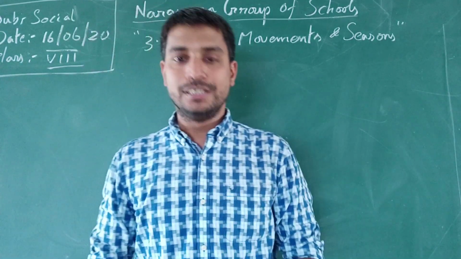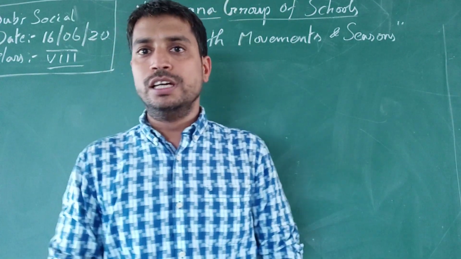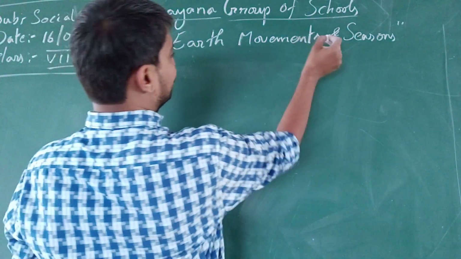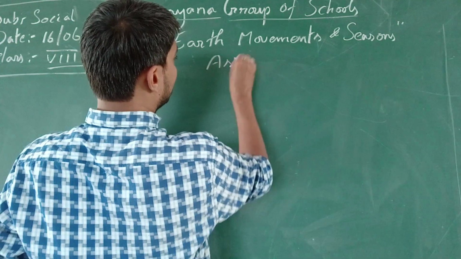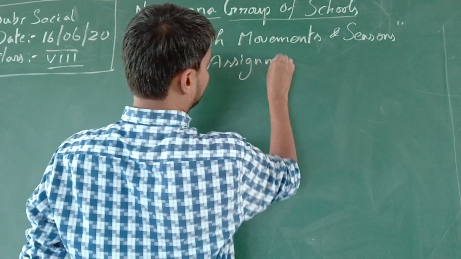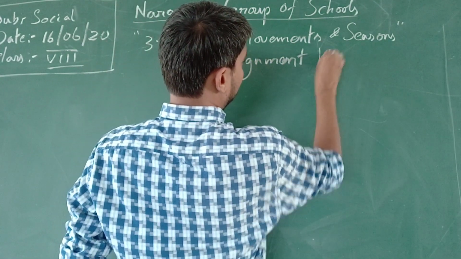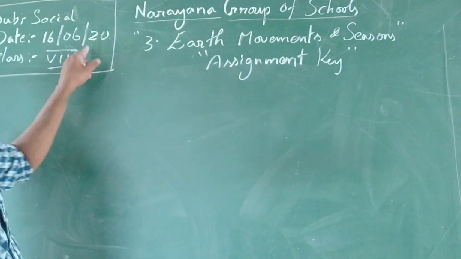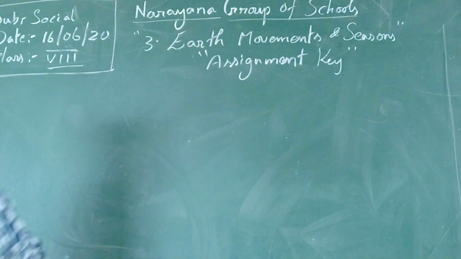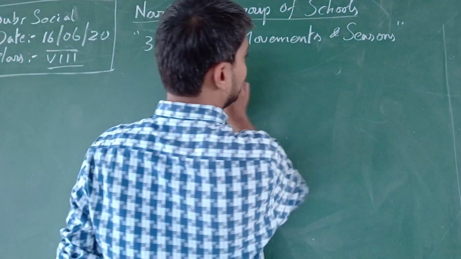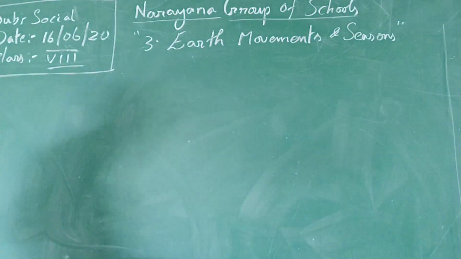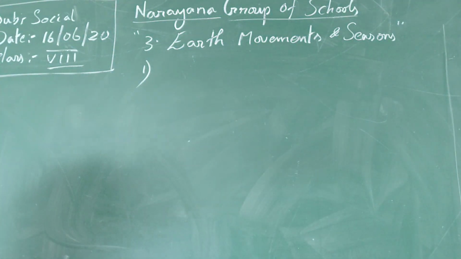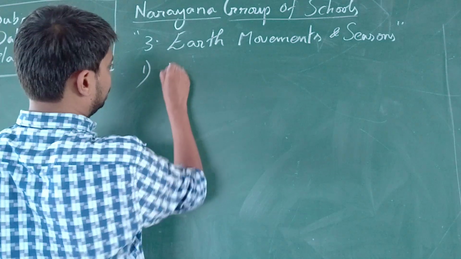Good evening, children. So today we are going to discuss the assignment key for the lesson Earth, Movements and Seasons, for the date 16th 6 2020. We'll go through each and every question one by one. Coming to the first question: name the two motions of the Earth.